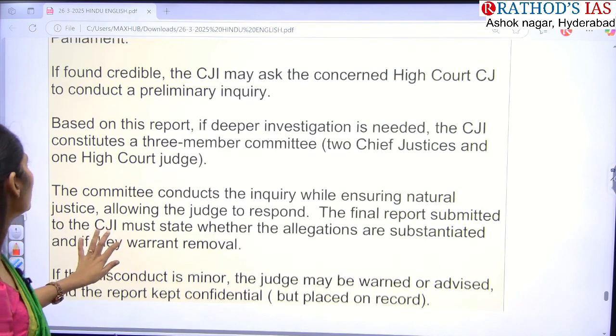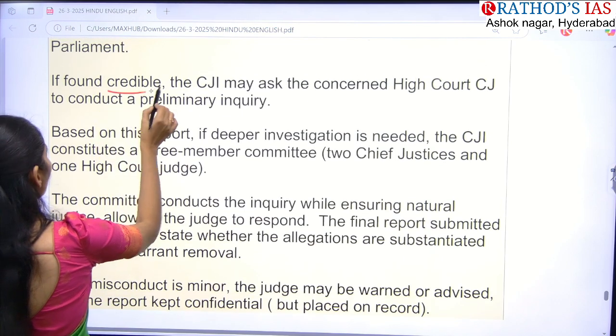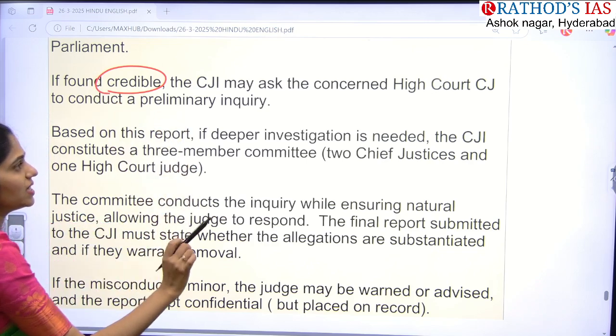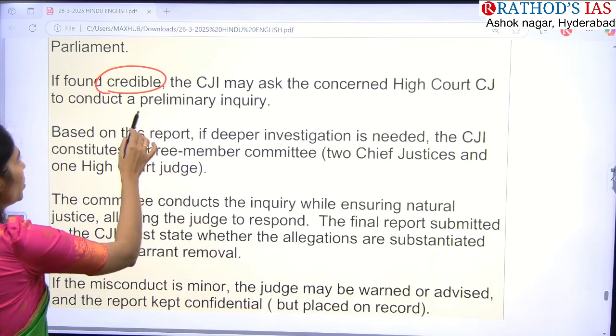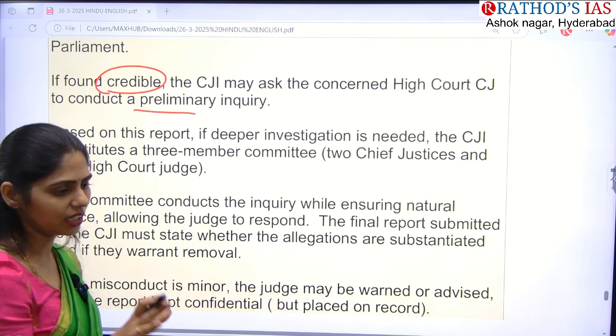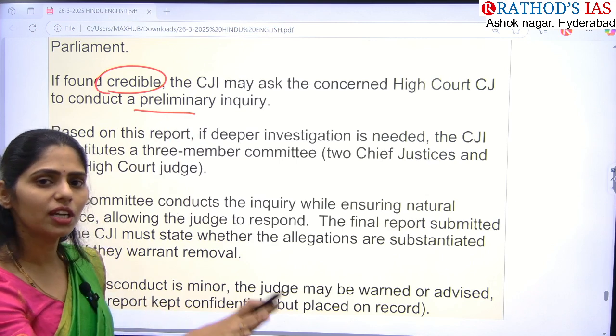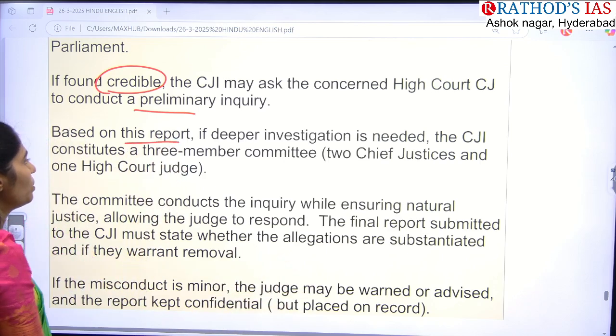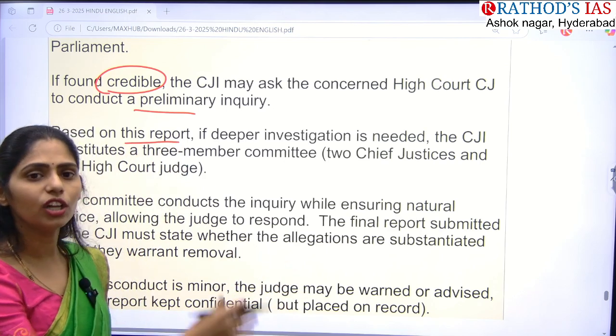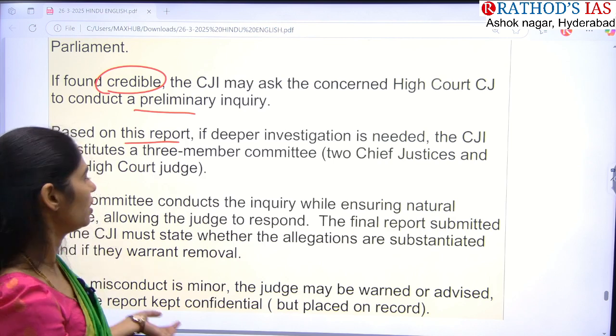First, if they find that the allegation is credible, the CJI may ask the concerned High Court Chief Justice to conduct a preliminary inquiry. Based on that preliminary inquiry, if they find the report is okay, then they go for deeper investigation.